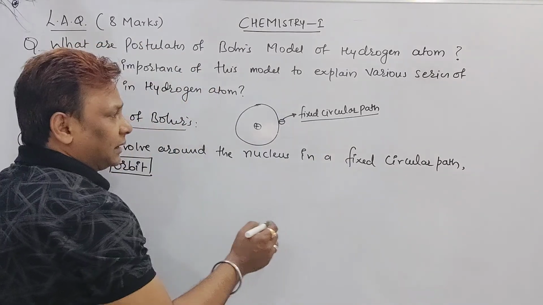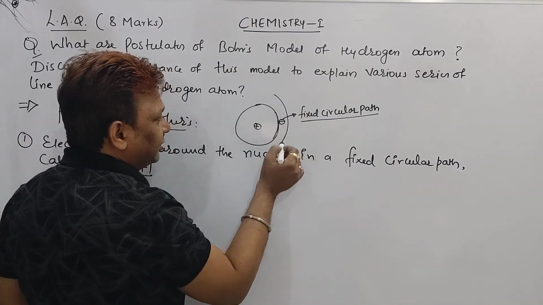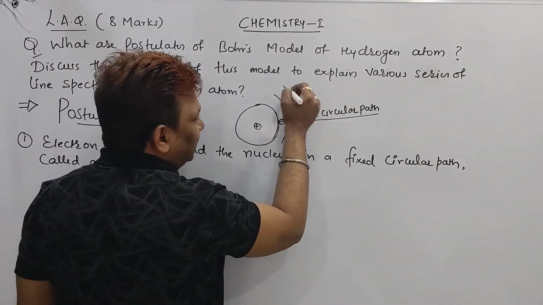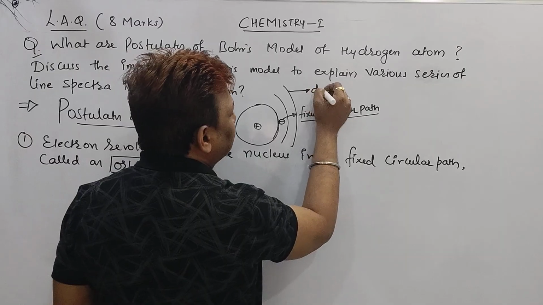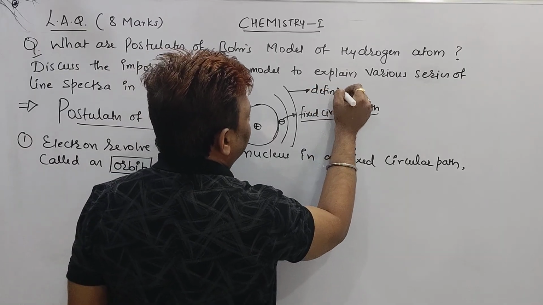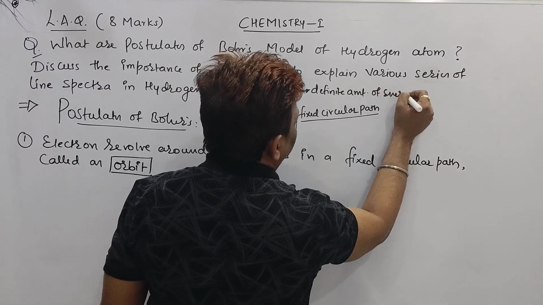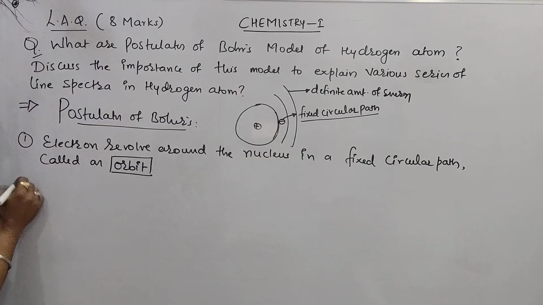But the second point you can write down. This is the first orbit, and we can say this is one more orbit, and like that so many orbits are there. But each orbit is associated with a definite amount of energy. Point number 2: each orbit is associated with a fixed amount of energy.